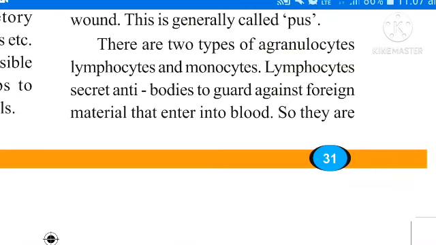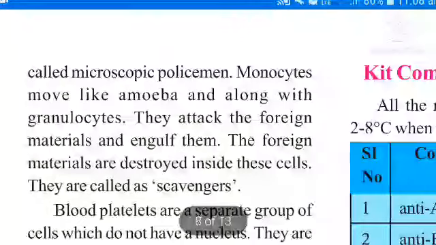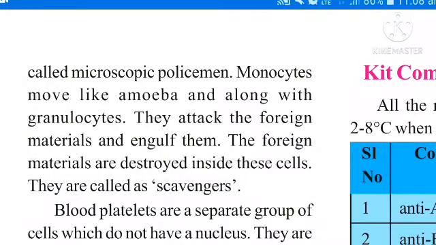Lymphocytes secrete antibodies to guard against foreign material. Foreign material means any microorganisms or any type of food material that enters into the blood. So they are called microscopic policemen. Next one is monocytes.